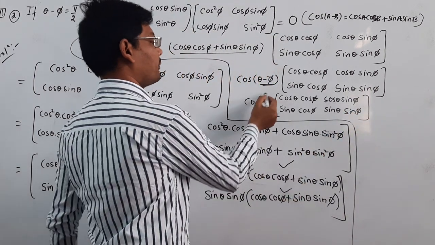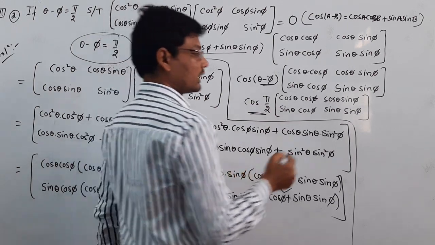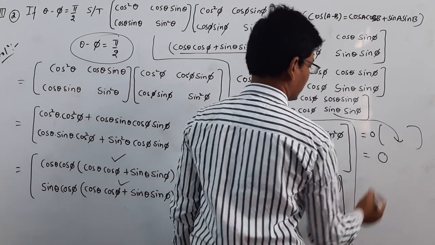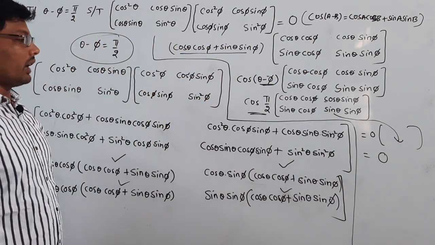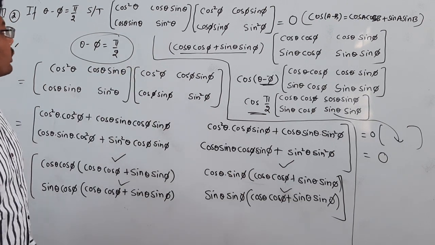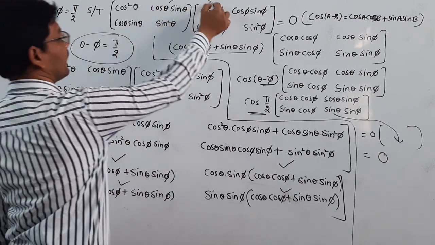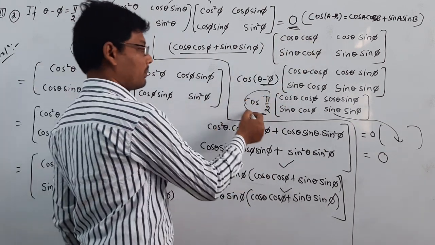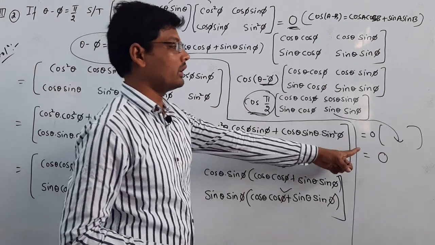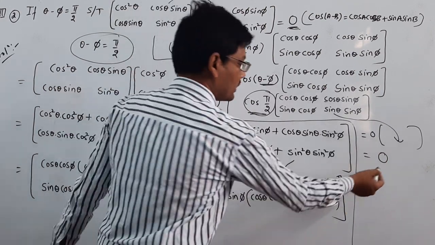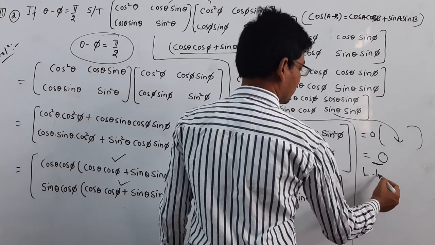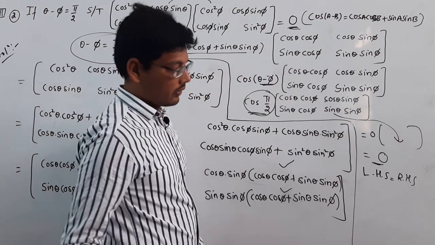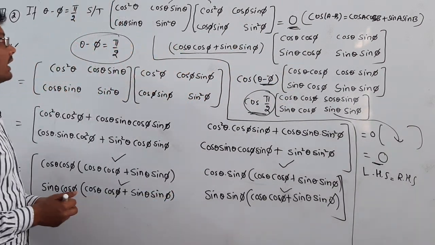So cos of pi by 2, that value is 0. That value 0 into this matrix is 0 completely. So the final conclusion is proved here. The product of these two matrices is 0. Cos of pi by 2, cos 90 value, is 0, and 0 into anything will be 0. Then LHS is proved as RHS, the 0 value.